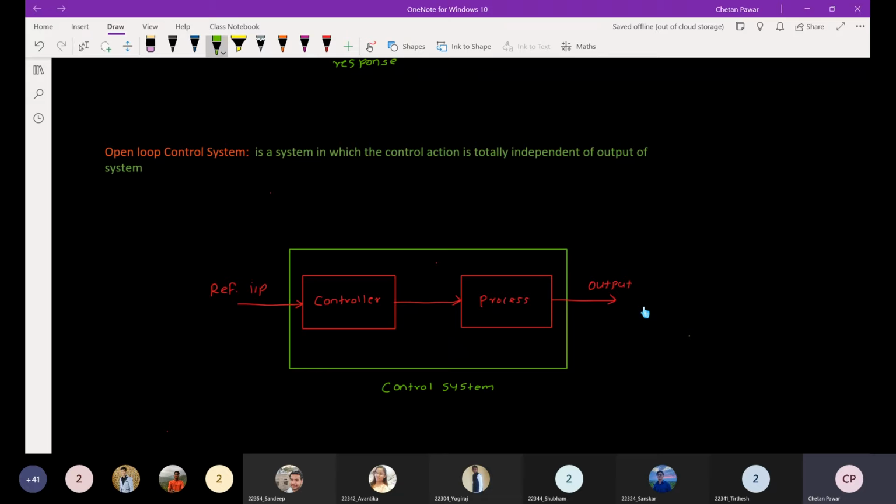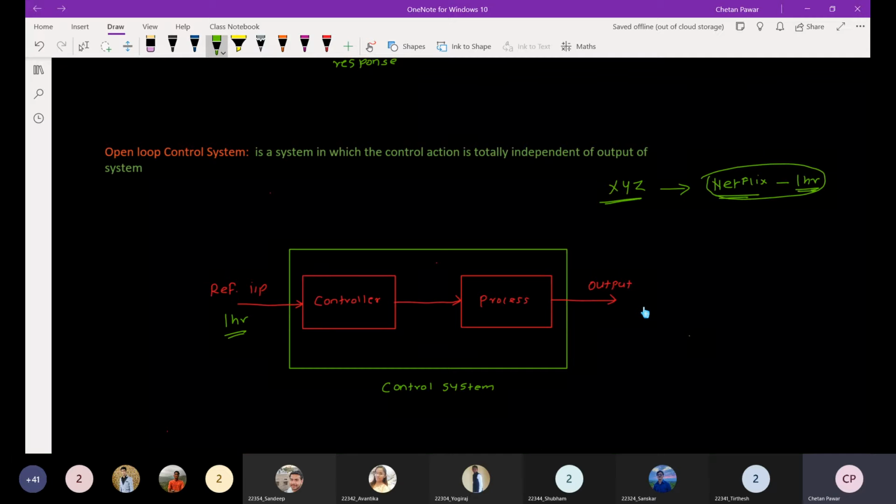Say there is a fellow named XYZ who wants to watch Netflix for 1 hour. If this is a human body control system, that fellow will give the reference input as 1 hour: I want to watch that particular Netflix for 1 hour.